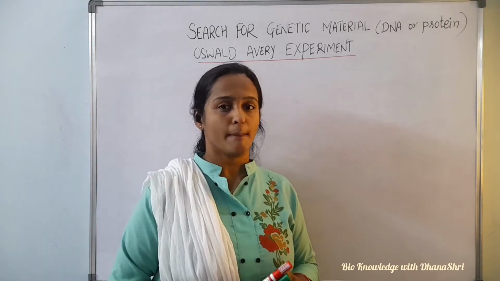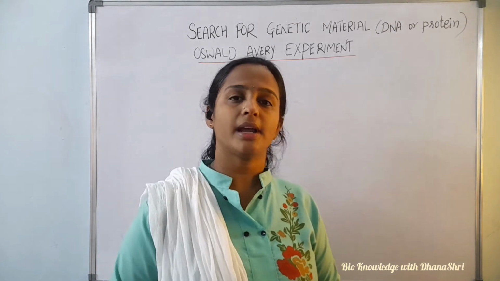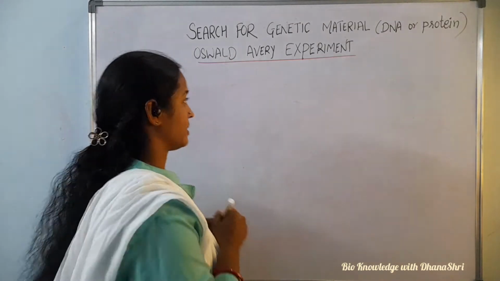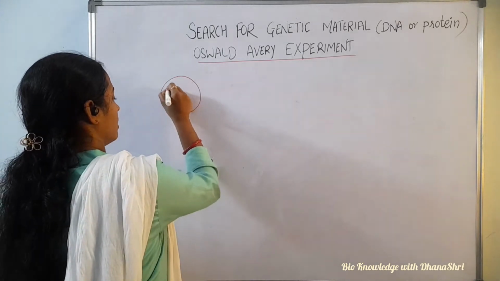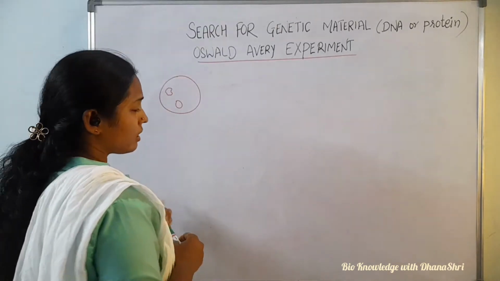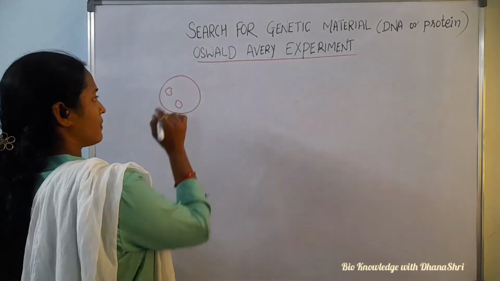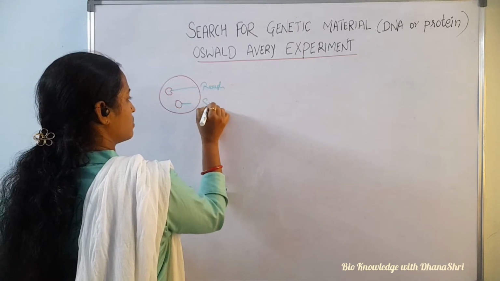pneumonia disease in mammals. He took that bacteria and cultured it on a medium plate. He found two types of colonies: rough colony and smooth colony. When observed under the microscope, he found these two types of colony, rough and smooth.